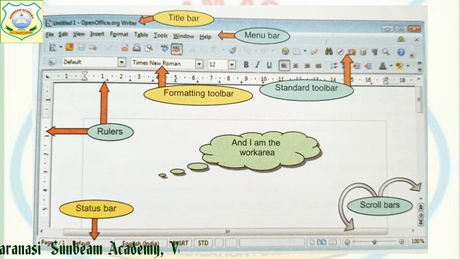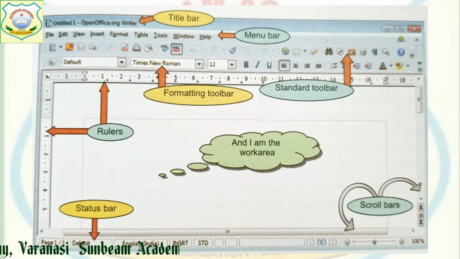Edit menu for editing, View to change the view of your document, Insert to insert something into your document, Format for formatting, and a feature to make a table. Likewise, there are different menus for doing this work. When I show you the menu, then you can find it. Every menu has some options.